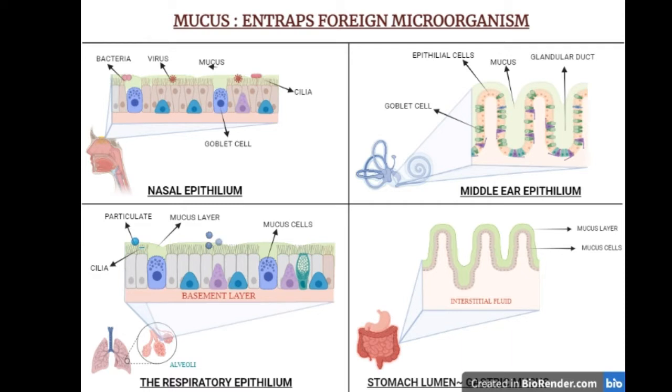My topic is mucus entrapping foreign microorganisms. Physical and anatomical barriers that tend to prevent the entry of pathogens are an organism's first line of defense against infection. The skin and the mucous membrane act as an effective barrier to the entry of most microorganisms. Mucous membrane lines the conjunctiva, alimentary, respiratory, and urinogenital tract.